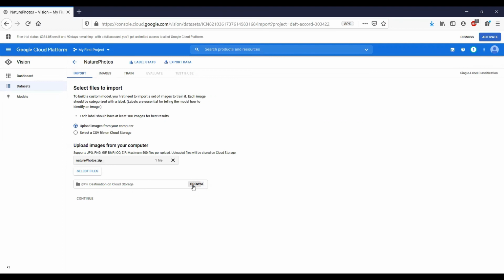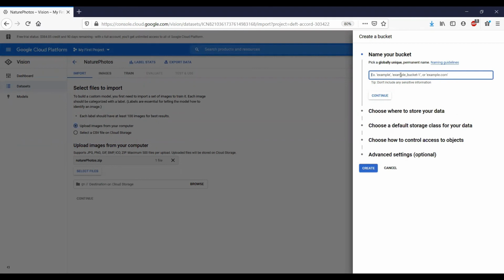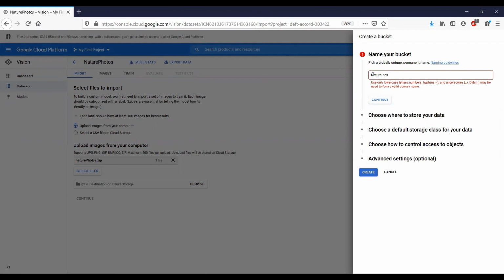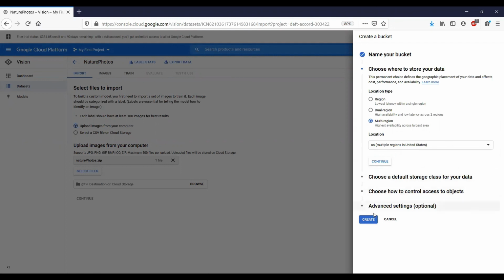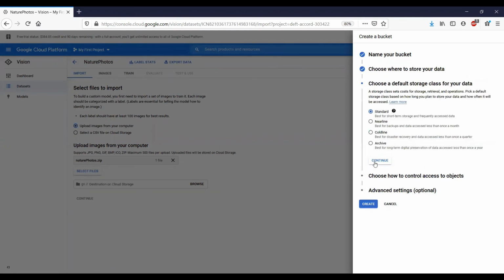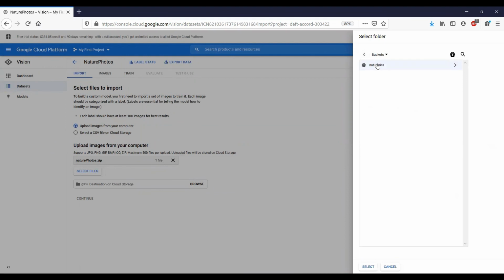Now you see that our files weren't uploaded, and you can see that the continue button is grayed out. So what we want to do here is create a bucket which will be able to hold our data on Google Cloud Storage. So we set that up. The name should be all in lower case. Capital letters do not work. The rest of the options are fine, and we just go with the default values. So we create it, and once that's done, you can see that our cloud storage path appears and the continue button can be pressed. So now you can see here that the images are being imported.